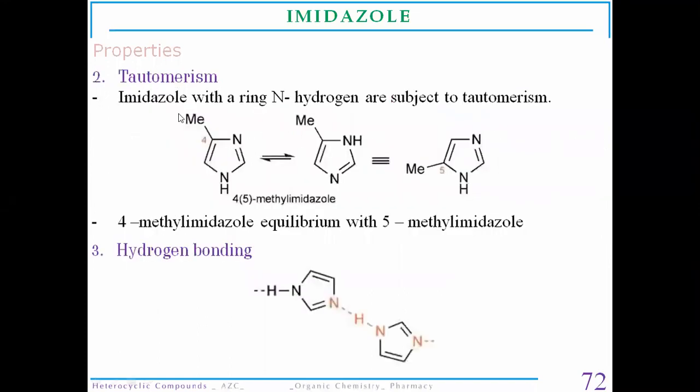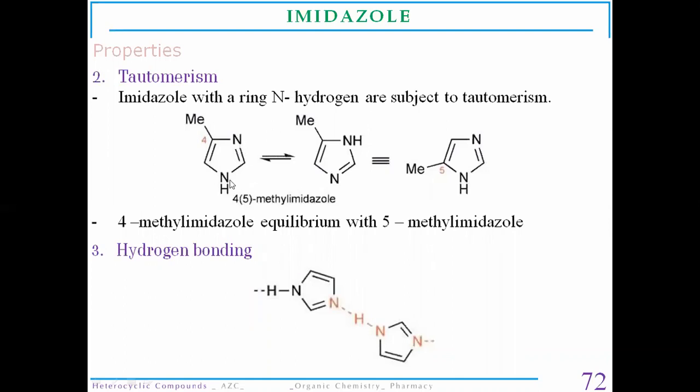Now, imidazole also shows a tautomeric structure. So it is going to show tautomerism. See, already we have discussed the structure of the imidazole molecule. This nitrogen atom behaves as a pyrrole-like nitrogen and this one like a pyridine-like nitrogen.